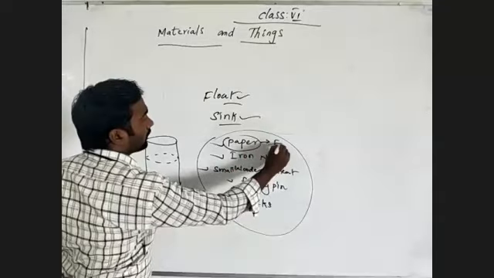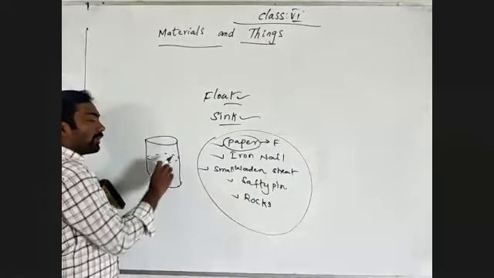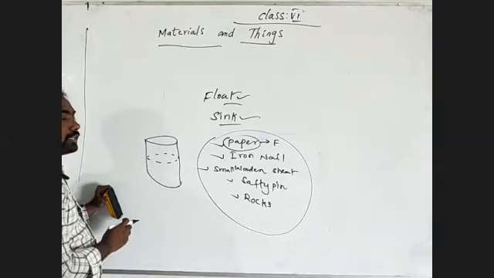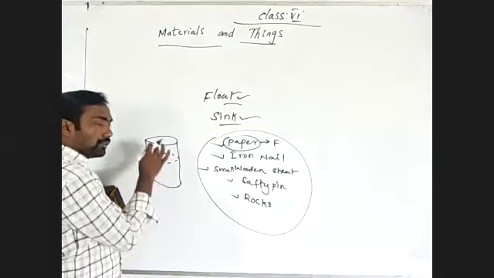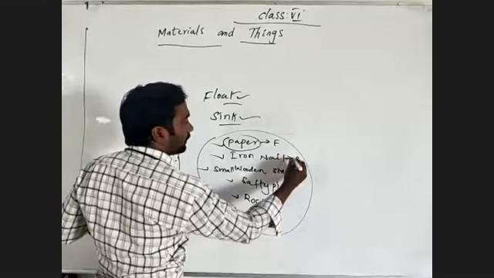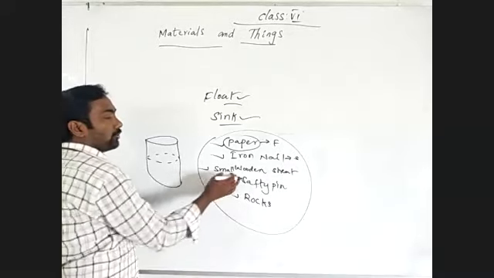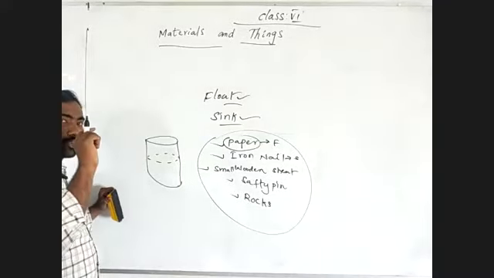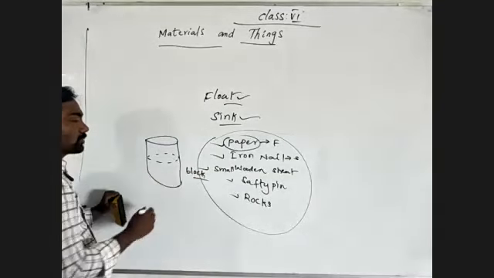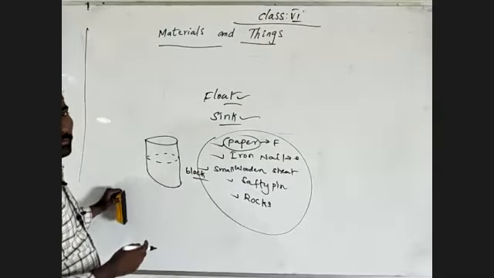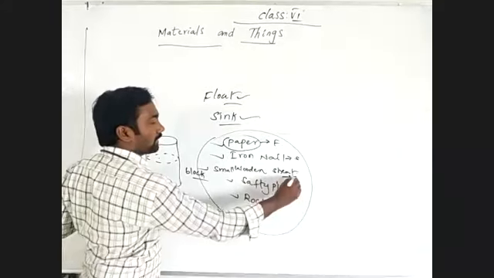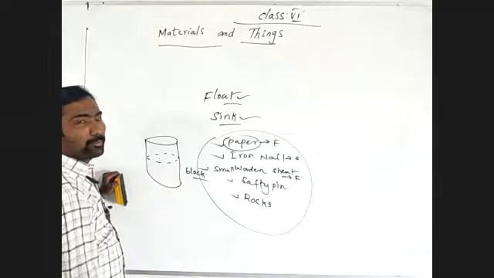So paper can float. And when you drop an iron nail into the water, it will move downwards into the water. So that's why it will sink. And a small wooden sheet or wooden block, I'm dropping that in. What can we observe by dropping the wooden block? It will float. So we can say it floats. Safety pin.